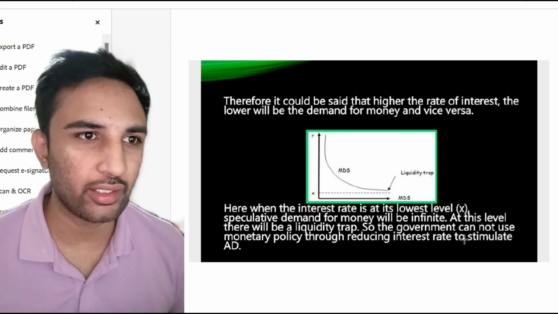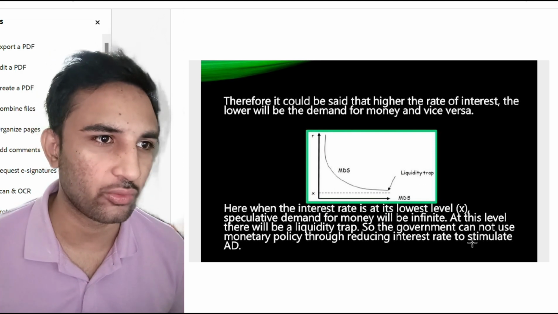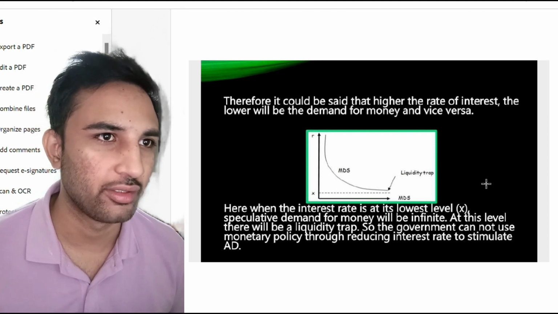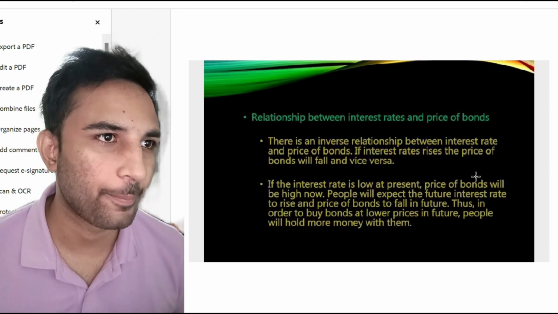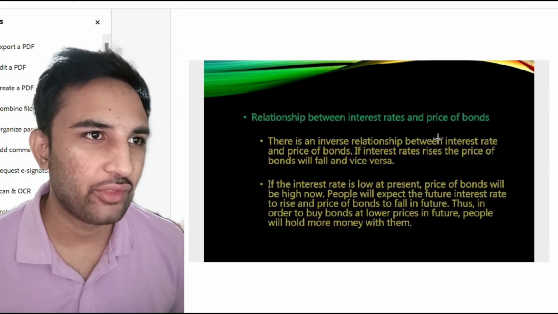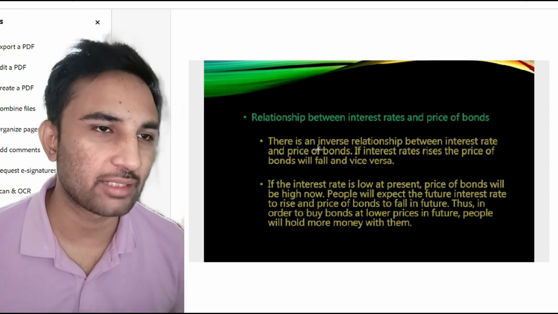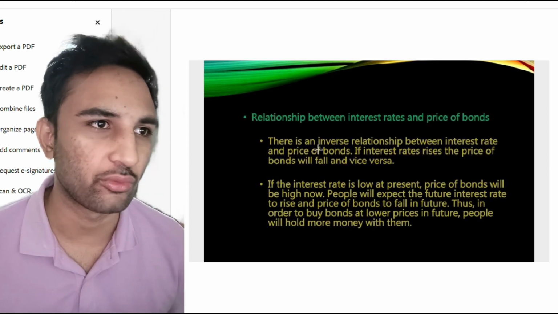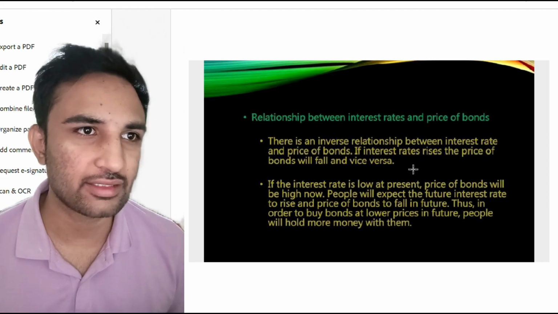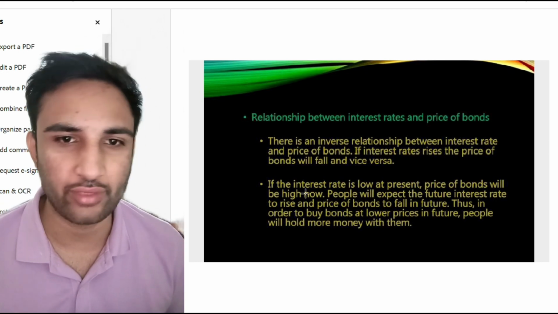So the government cannot use monetary policy through reducing interest rate to stimulate AD. Relationship between interest rate and price of bonds. There is an inverse relationship between interest rate and price of bonds. If interest rate rises, the price of bonds will fall and vice versa.